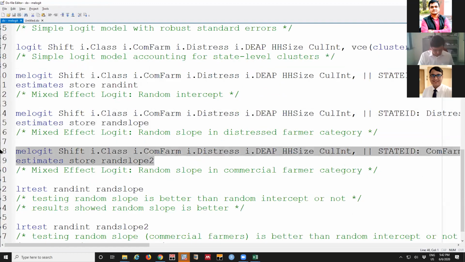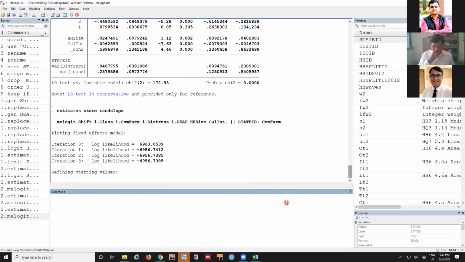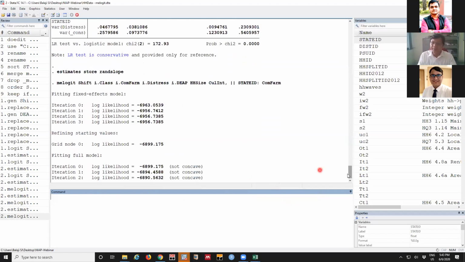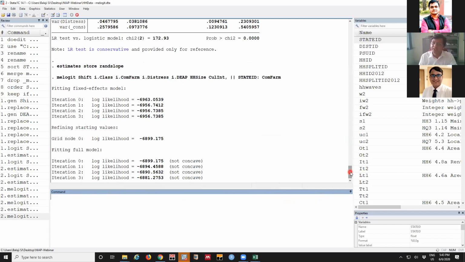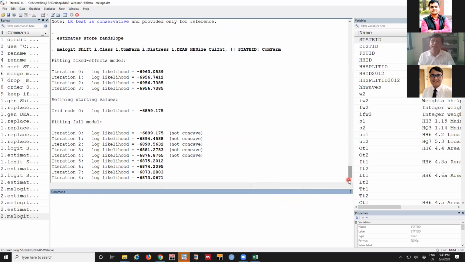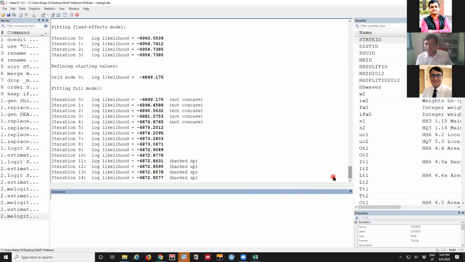And in the next case, instead of the distress factor, we are trying to go for the commercial farmers' nature. So when we add the commercial farmers' nature as a slope characteristic, there will again be slight changes in the result. There will not be much change, but the possibility of getting changes is always there. Sometimes we can say this group of farmers are more likely to stay in agriculture, and sometimes the result may be a little different. That depends on how we are choosing.